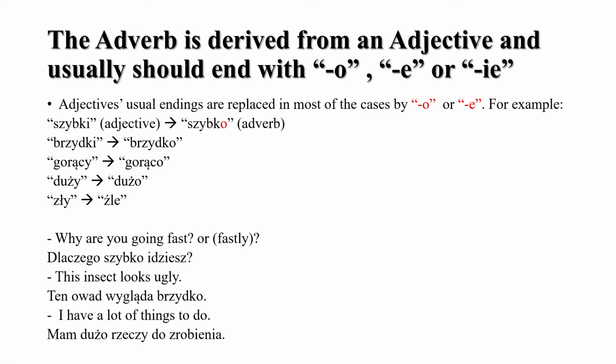We want to use an adverb to describe that we have a lot of things to do. I hope you understand. If you don't, please write in the comments so that we can figure this out. So just memorize: when you say dużo, you're expressing a lot of things happening, not just one big thing.